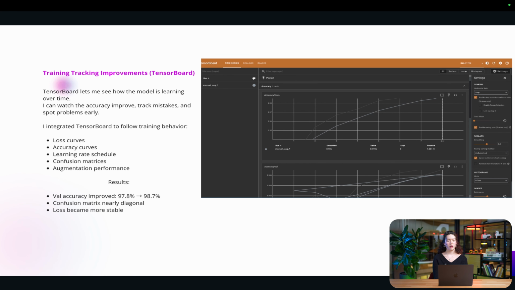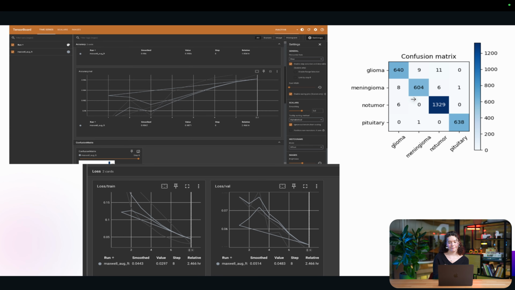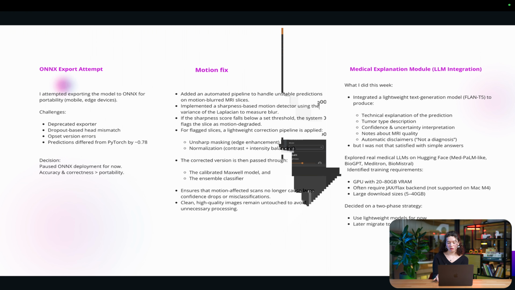It lets me see how the model is learning: the accuracy and training patterns, loss curves, learning rate schedule, confusion matrices, augmentation performances, everything that can help me improve and track mistakes, track anything that I need to change or if it was overconfident. And for the results, the accuracy improved and the confusion matrix is nearly diagonal now. This is the confusion matrix and some accuracy training patterns.